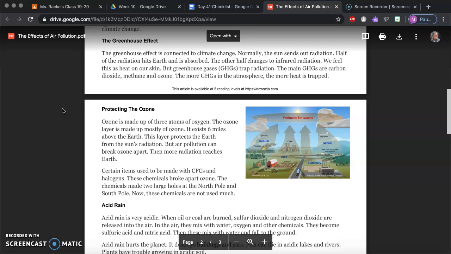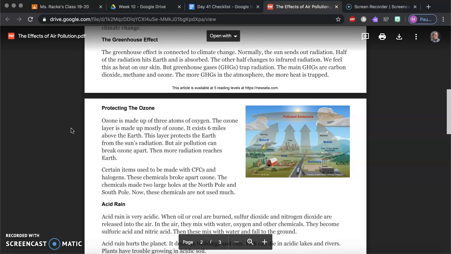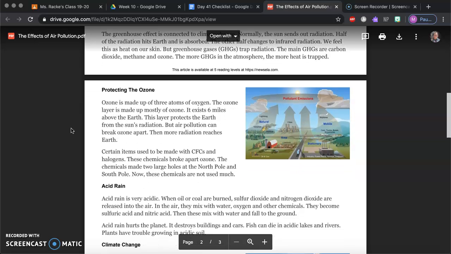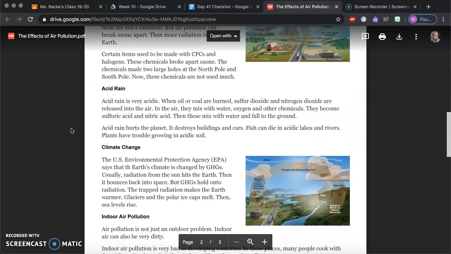Certain items used to be made with CFCs and halogens. These chemicals broke apart the ozone. The chemicals made 2 large holes at the North Pole and South Pole. Now these chemicals are not used much.